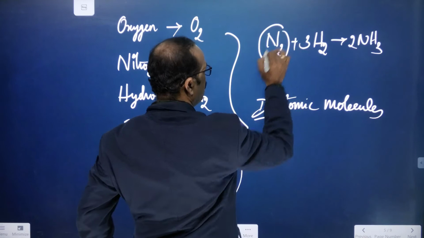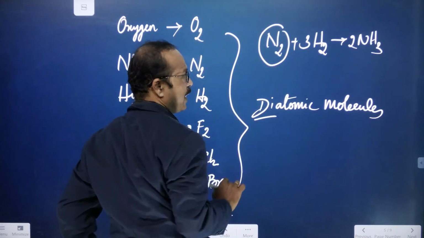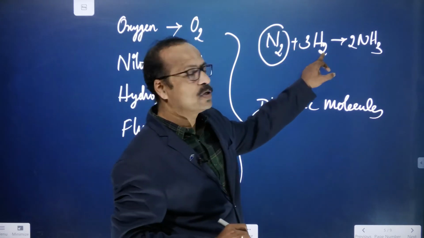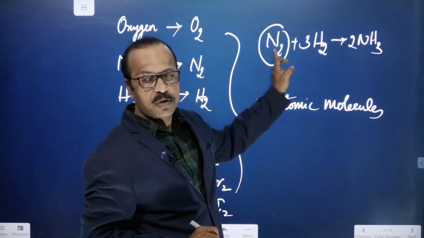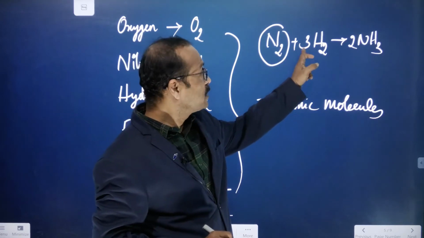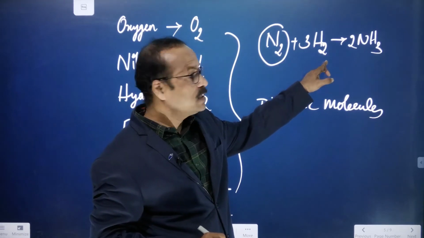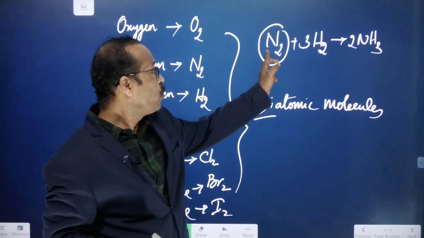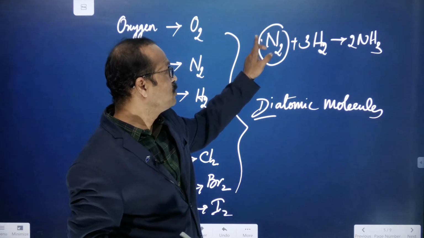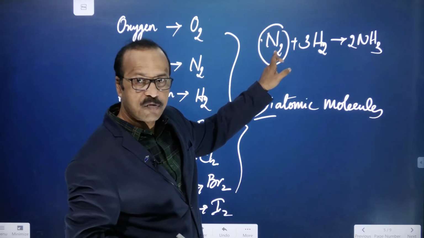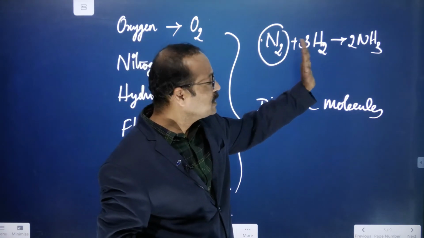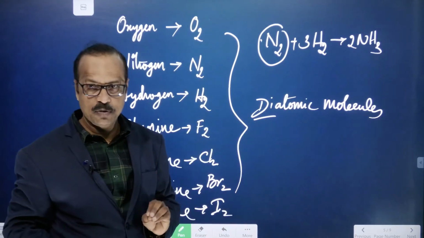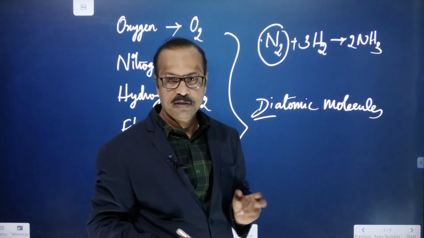It represents that 1 molecule of nitrogen reacts with 3 molecules of hydrogen to form 2 molecules of ammonia. Clear to you? Where no number is there, it means 1. So 1 molecule of nitrogen combines with 3 molecules of hydrogen and forms 2 molecules of ammonia.